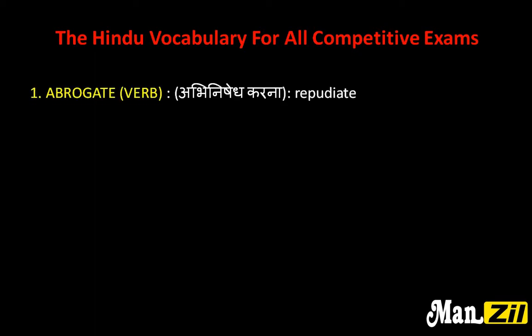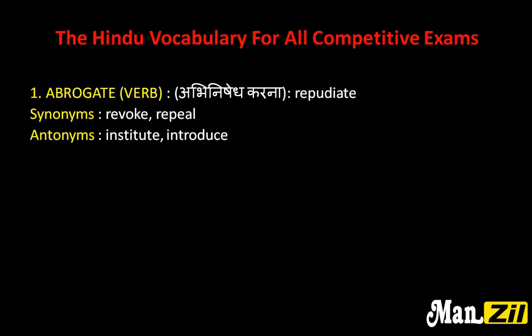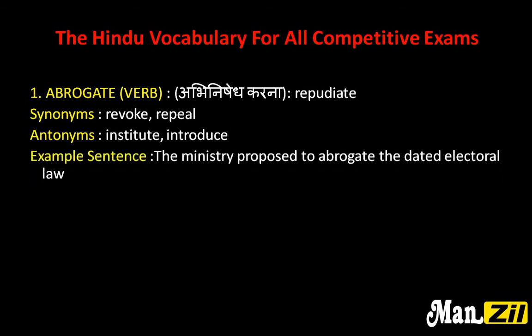The first word is abrogate, which is a verb. The meaning of abrogate is repudiate, which means abhinishedh karna. Its synonyms are revoke and repeal. Antonyms are institute, introduce. And the example sentence is the ministry proposed to abrogate the dated electoral law.